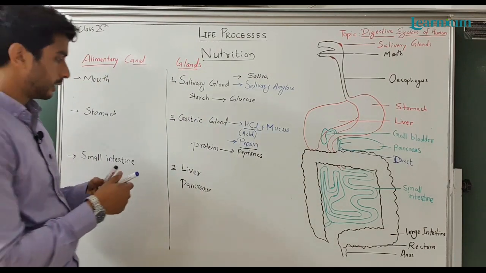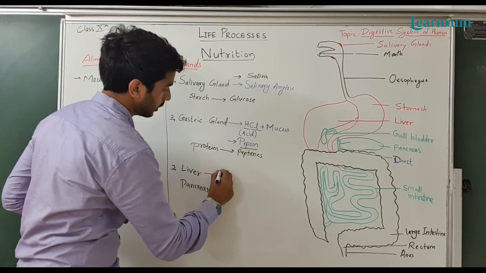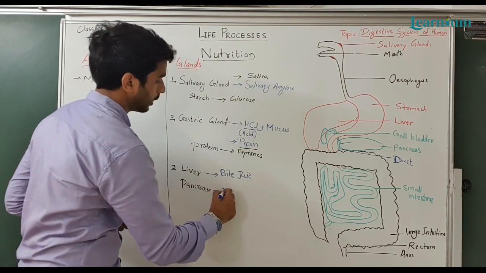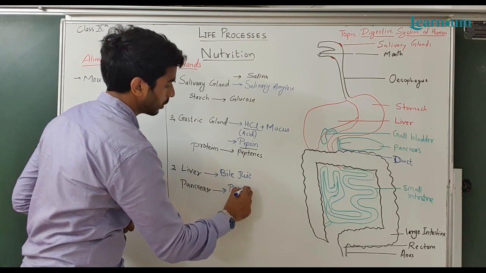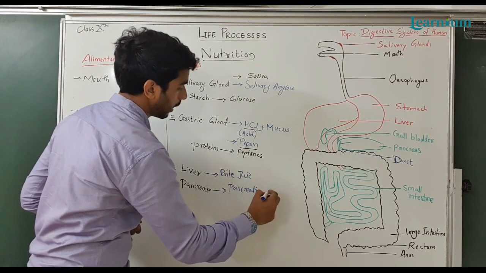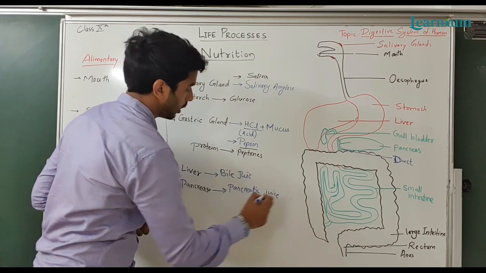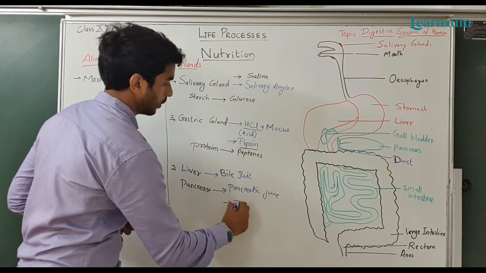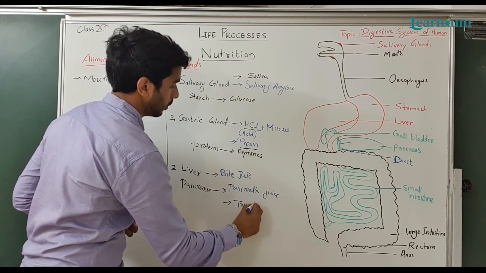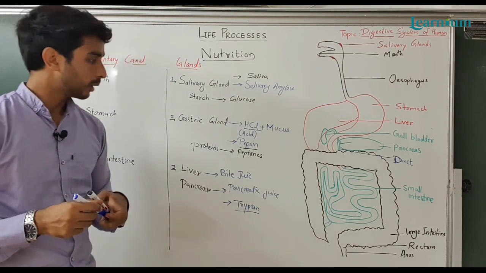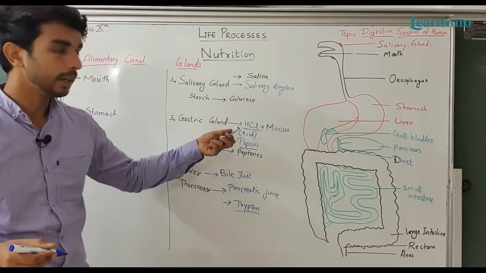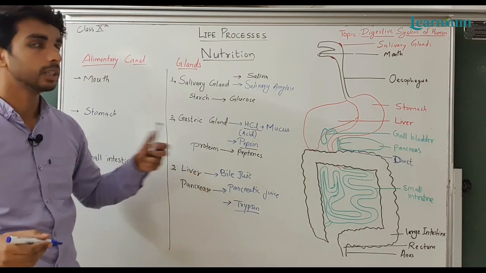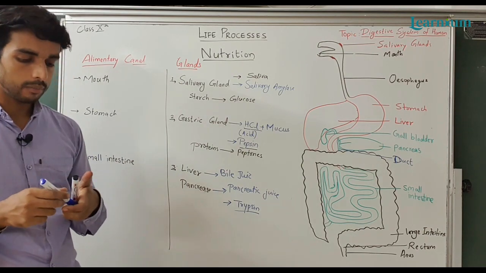So the liver secretes bile juice, and the pancreas secretes pancreatic juice and some enzymes known as trypsin. Here pepsin required an acidic medium to activate, but trypsin requires a basic medium. It requires a basic medium to activate.